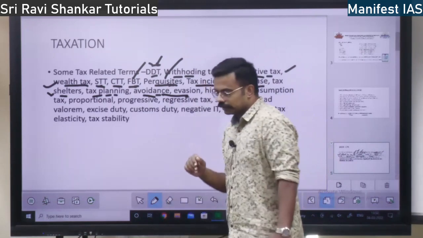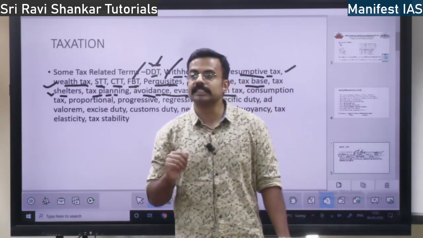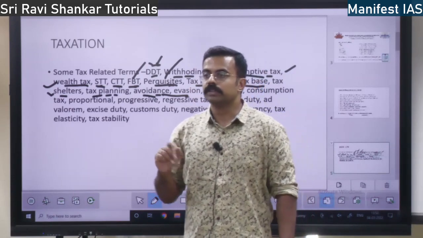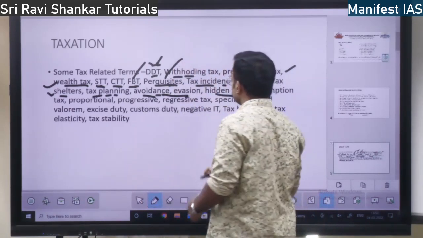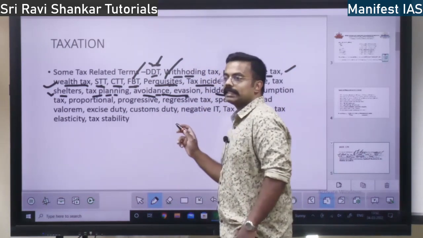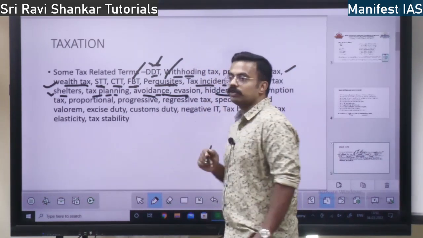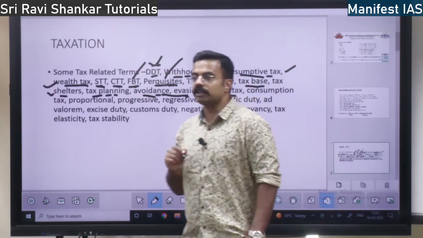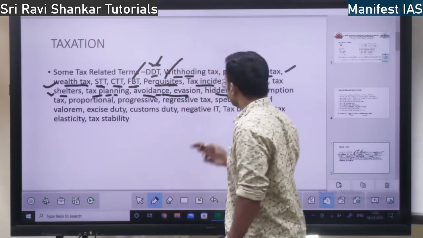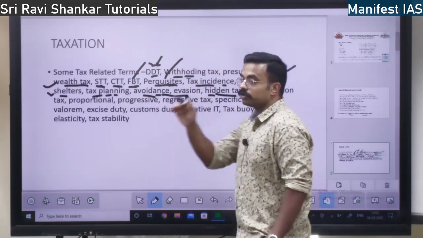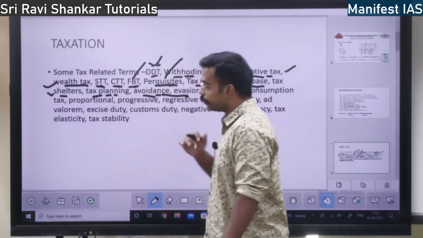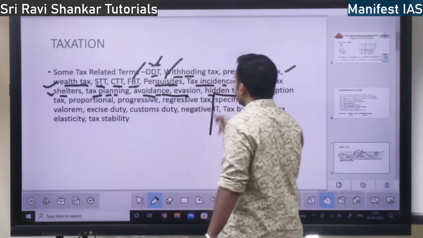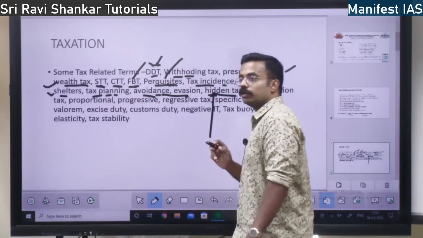Next, hidden tax. What is hidden tax? I told you the other day, inflation is a hidden tax. Because this year some product is 100 rupees, next year it is 105 rupees. So the price has increased. Isn't it similar to taxing you? It is similar to taxing you. 5 rupees extra you are paying. Though the government doesn't show that it is putting some tax on you, by virtue of inflation itself, there is a hidden tax imposed on you, right?